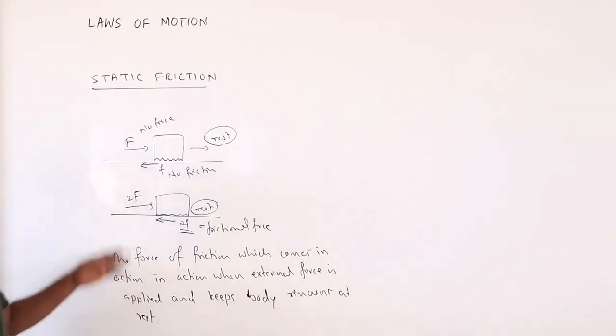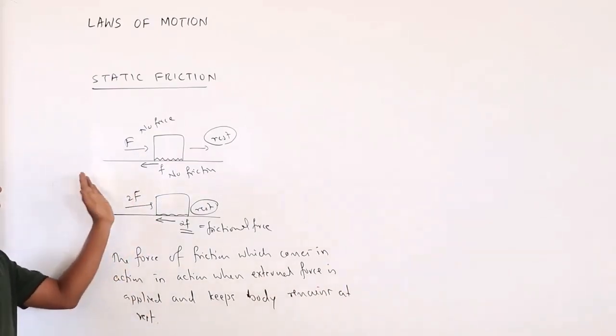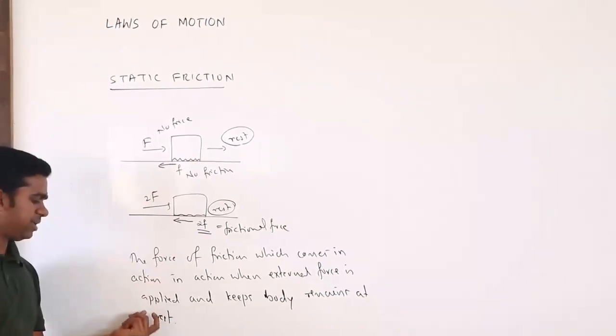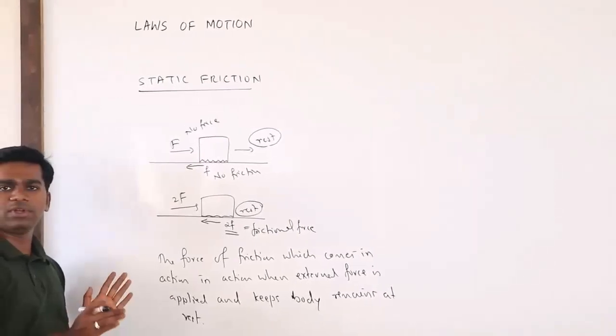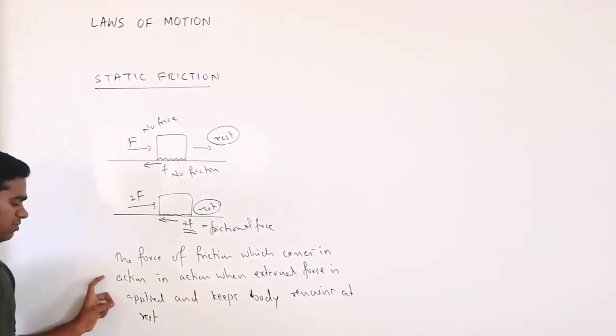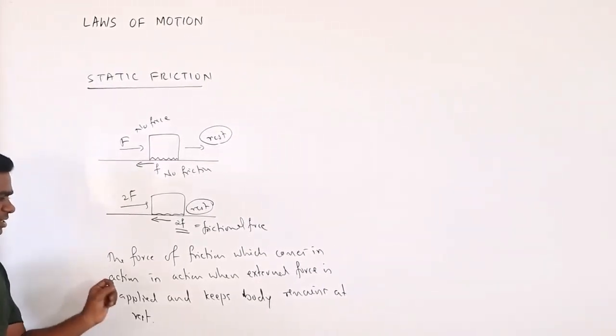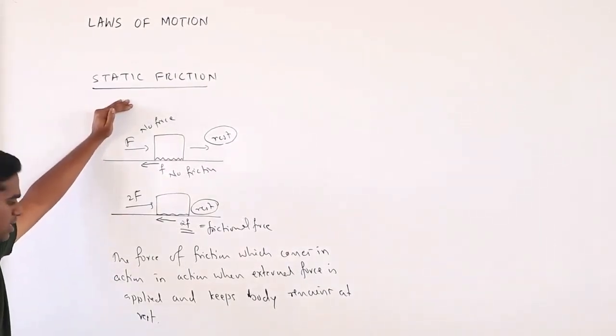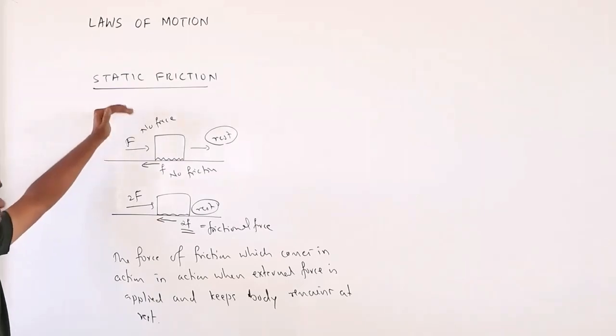This is very important. It will not allow the body to move. That kind of friction is called static friction.